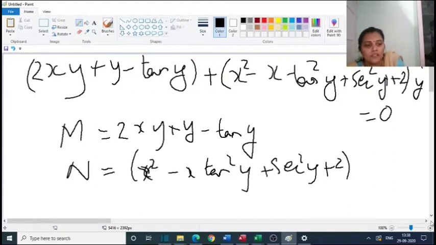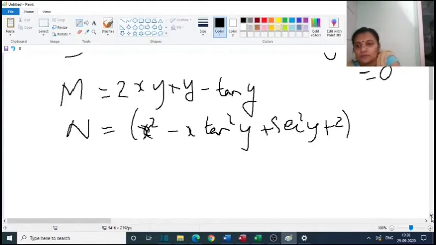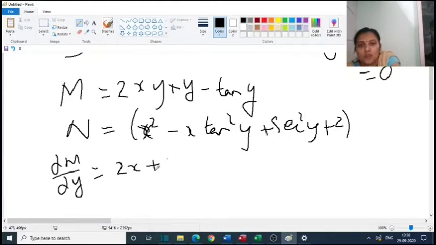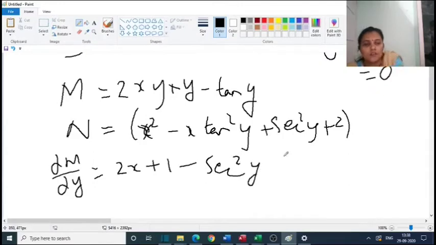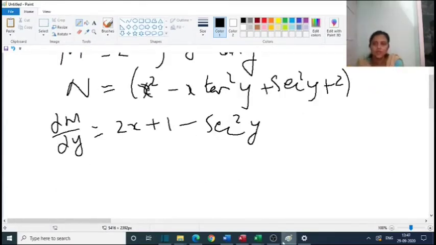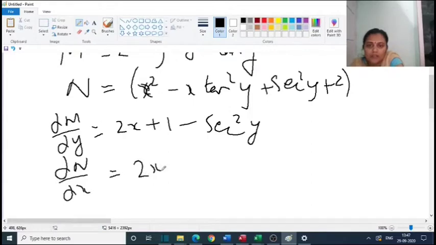Now find dou M by dou y. Dou M by dou y is equal to 2x plus 1 minus the derivative of tan y, which is sec square y. Now find dou N by dou x, which is equal to 2x minus tan square y.